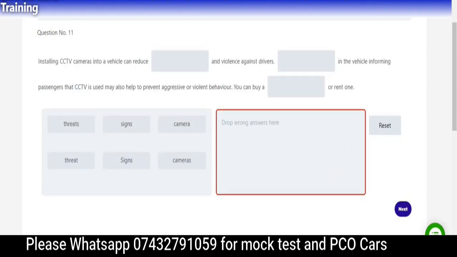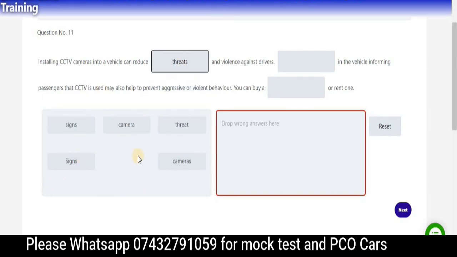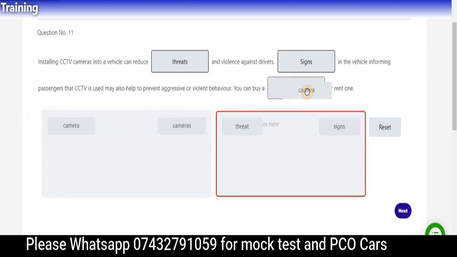So please pause, try to find the answer with me. So installing CCTV cameras into our vehicles can reduce. It's going to be threat or threats. So because it's going to be threats, not only one threat, it's going to be threats. Signs in the vehicle, so it's going to be the signs, not with the small s, because this is a new sentence. So you can buy a camera, so it's going to be camera or cameras. So because they're talking about the one driver, it's going to be camera, not cameras. So because of you is one person.